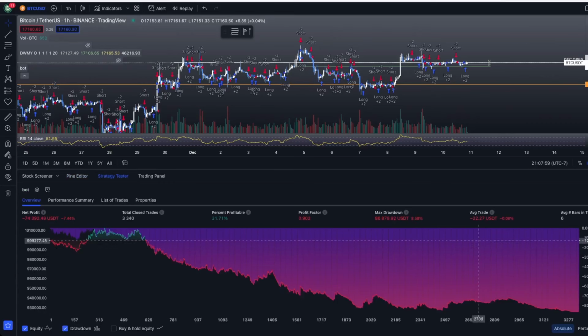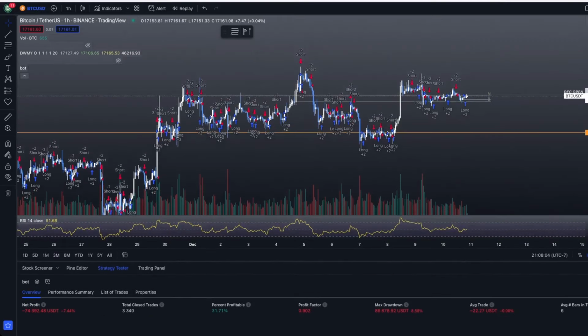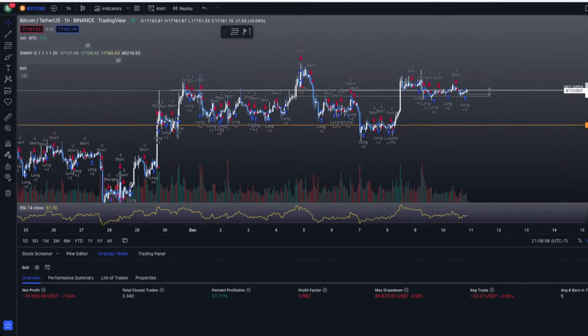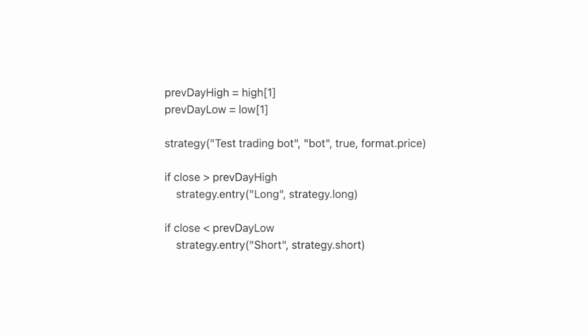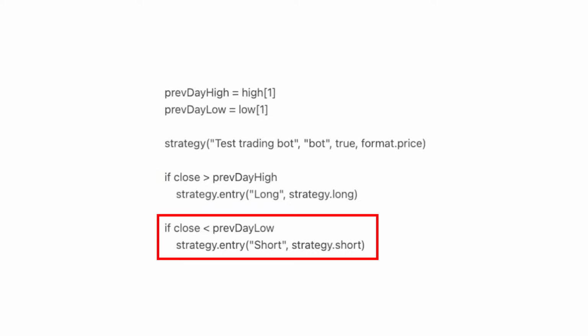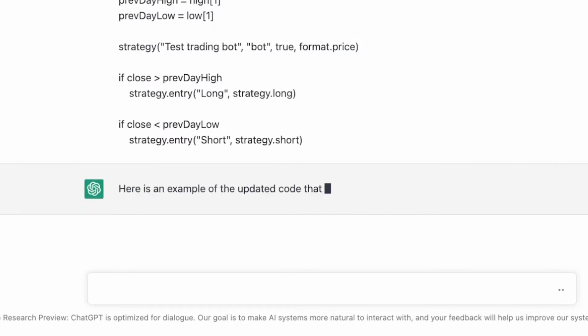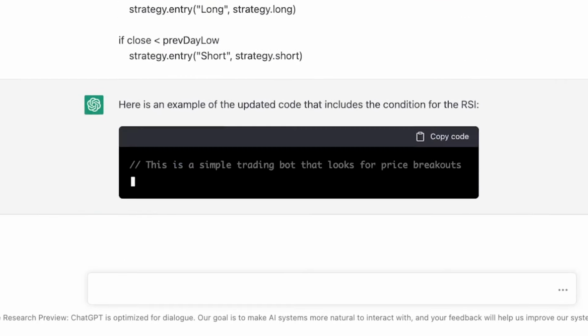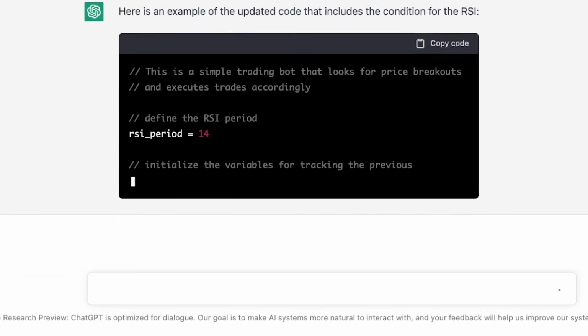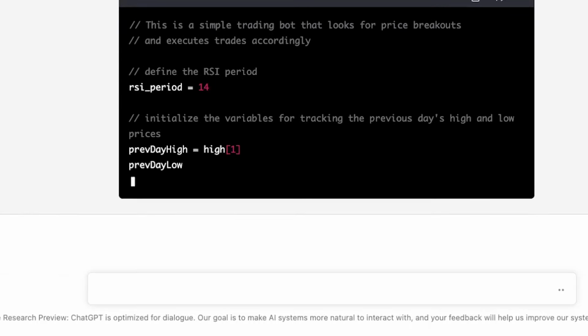But the strategy, as you can see, was not a very profitable one, which, to be fair, I didn't expect it to be because it was just a simple test before I added some complexity. The current code is just a basic momentum indicator that tells you to buy if the price is above the previous day's high and short if it's below the previous day's low. So now it's time to make it a little more sophisticated by adding in a check for another momentum indicator, RSI, which I just tried to do, but again, I'm getting some errors with the code that ChatGPT gave me, so I'm gonna have to figure out how to fix it.